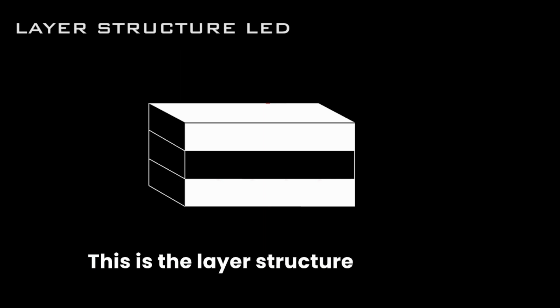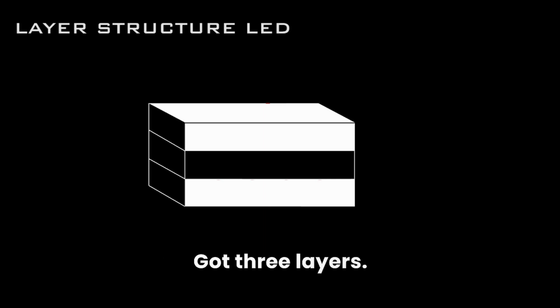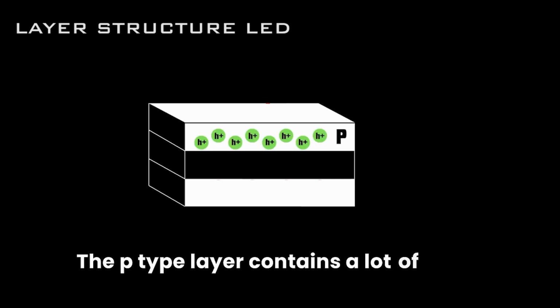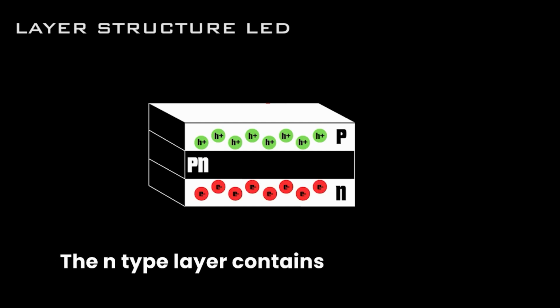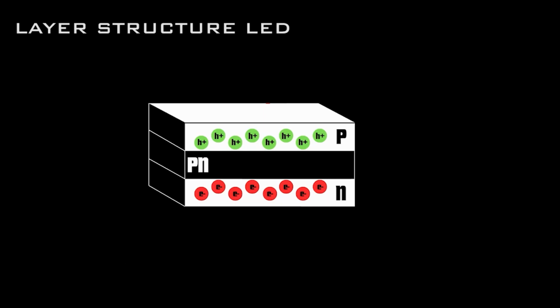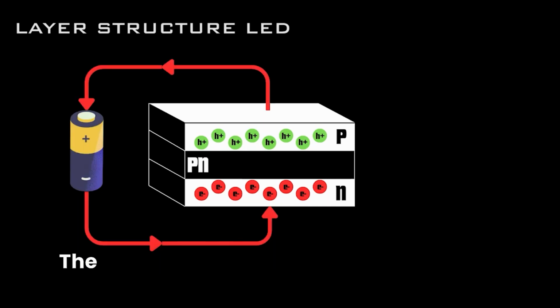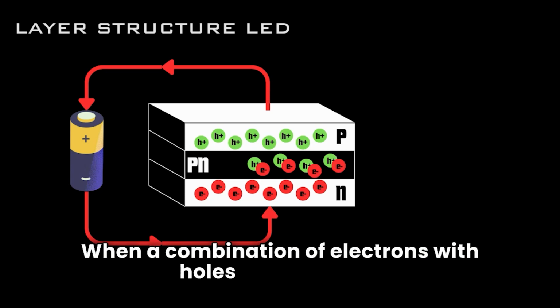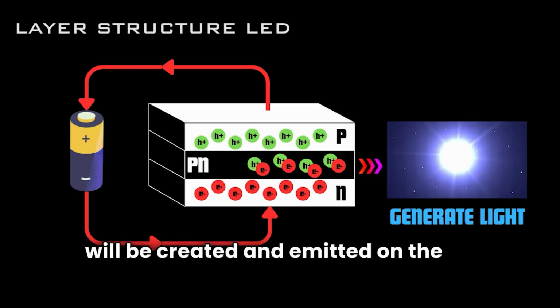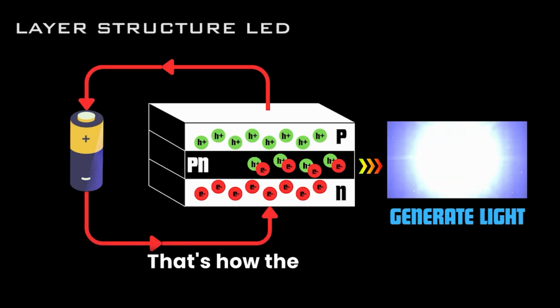This is the layer structure for the LED. There are three layers. The P-type layer contains a lot of holes. Then the PN junction. The N-type layer contains many electrons. Now let's add a battery. The supply is going to make electrons move to the P-type layer, which makes the electrons attract to the hole charge. When a combination of electrons with holes happens, light will be created and emitted at the PN junction. That's how the LED works.